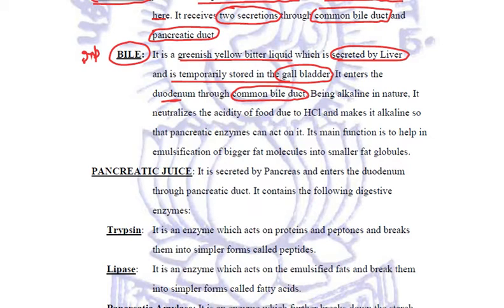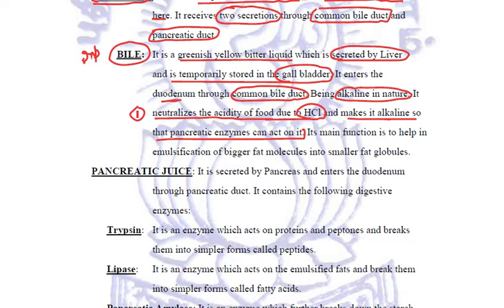Now, this bile is alkaline in nature and it performs two very important functions. The first function is that it neutralizes the acidity of food which was there due to the effect of HCl in stomach, and it makes it alkaline so that the pancreatic enzymes can act on the food.